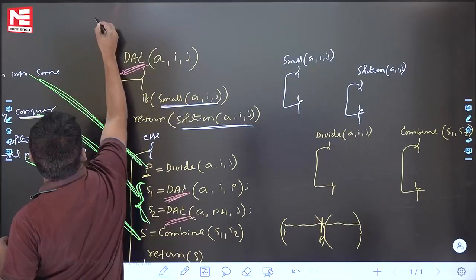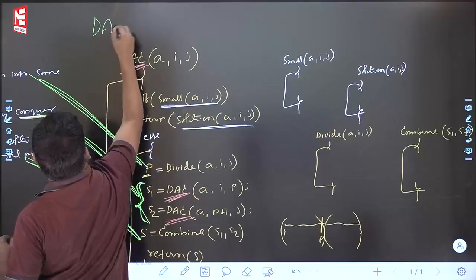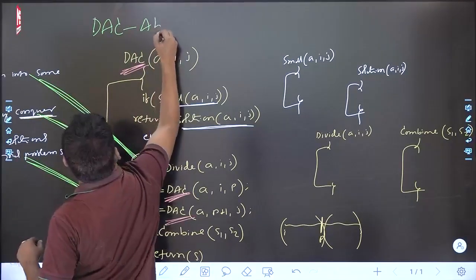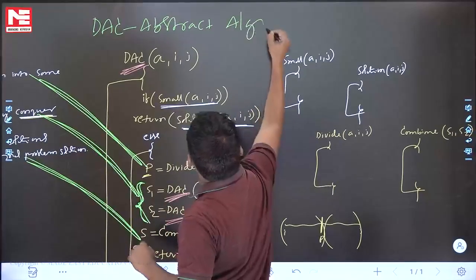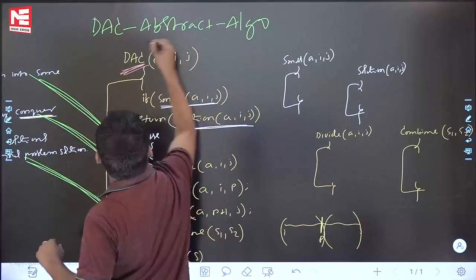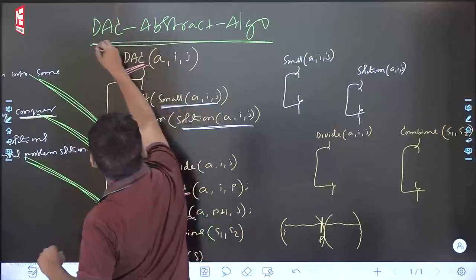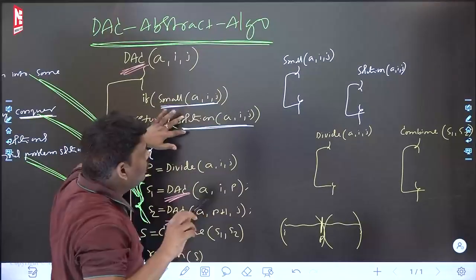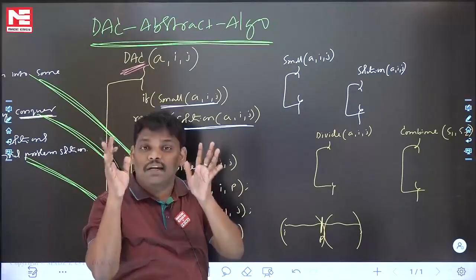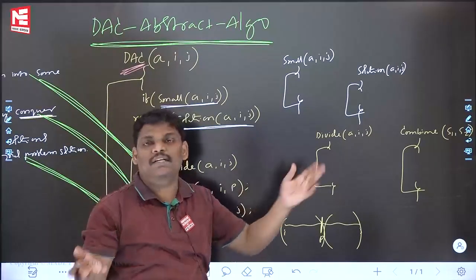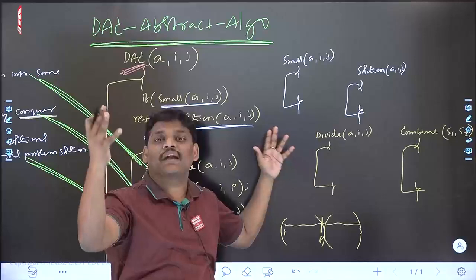See this one? Divide and conquer abstract algorithm. It is the divide and conquer abstract algorithm. What is the meaning? Abstraction means what? Hiding. What are you hiding? The major functions' code we are not writing. We are hiding it. That is the reason it is called the divide and conquer abstract algorithm.